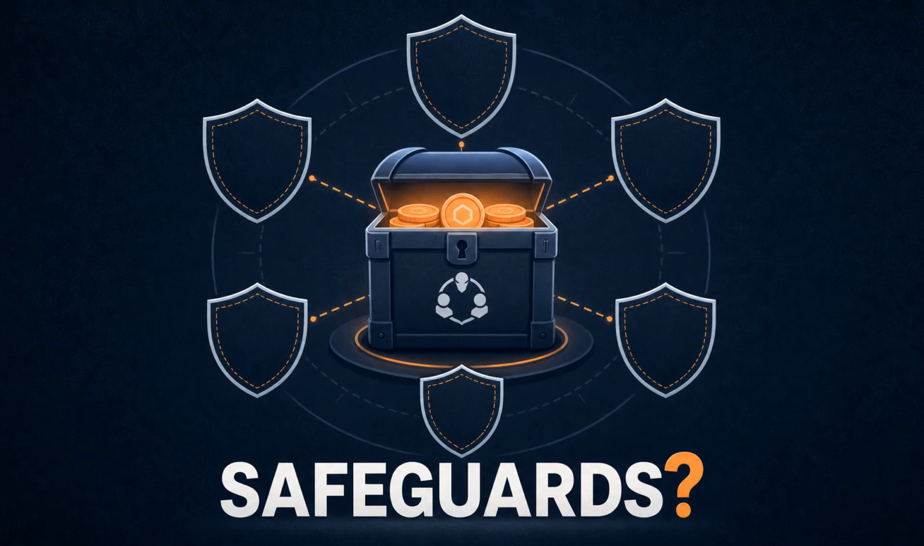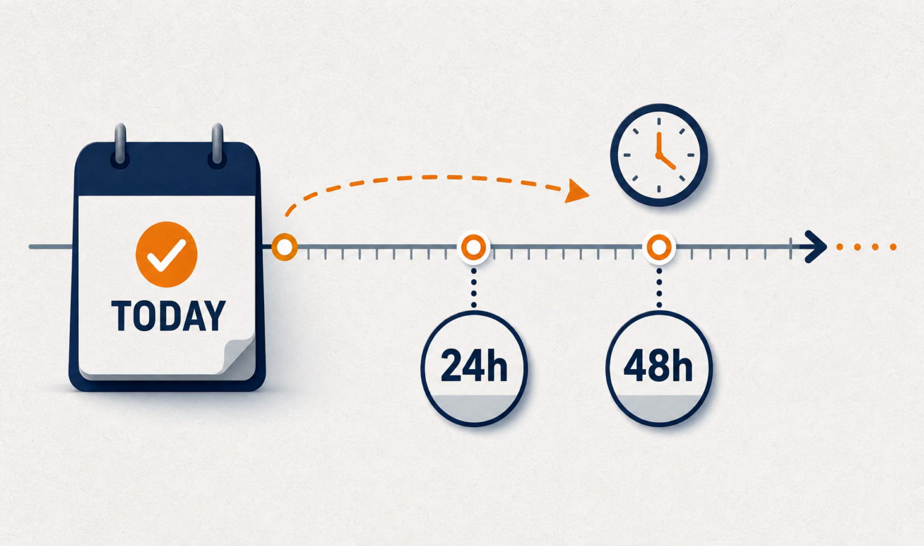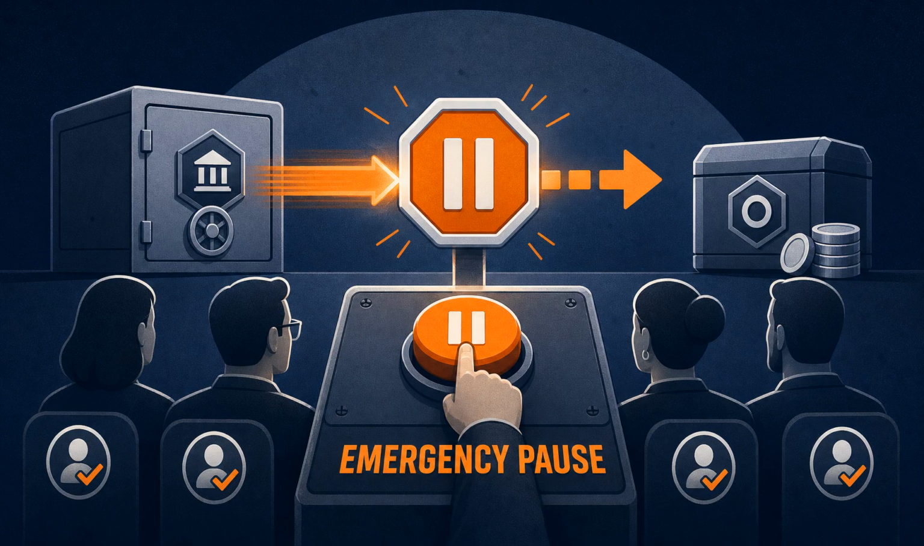So what safeguards can DAOs use? One common safeguard is a time lock. A time lock creates a delay between a vote passing and the action executing. For example, if a proposal passes today, it may not be executable for 24 hours, 48 hours, or longer. That delay gives people time to notice something is wrong. Exchanges can monitor suspicious movement. Community members can raise alarms. Emergency multisigs can pause execution if the DAO has that power.